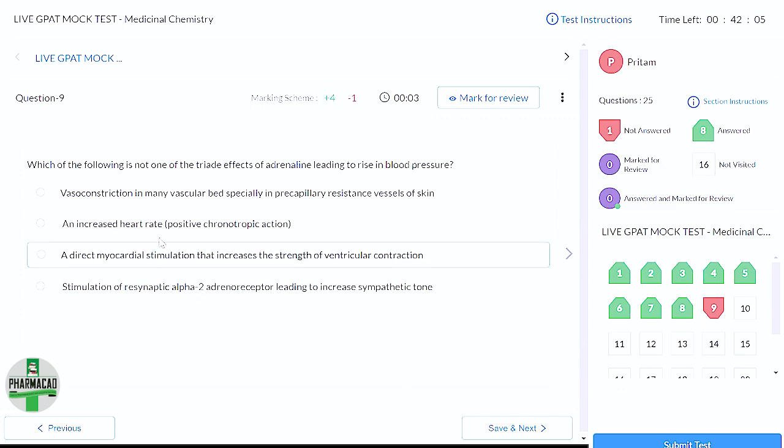Now coming to the next question: which of the following is not one of the triad effects of adrenaline leading to a rise in blood pressure? So which of these effects does not occur in the triad effect of adrenaline? What is the triad effect of adrenaline?